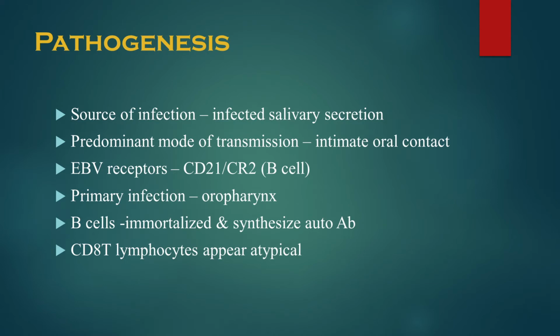Following the latency, if you see, most of the infected B cells have been destroyed, but only some of the B cells will remain or persist for life. And this virus affects the oropharynx, and after some time it can also go and affect other parts of the body after reactivation. In Epstein-Barr virus infection, cellular immunity is most important when compared to humoral immunity in controlling the infection.